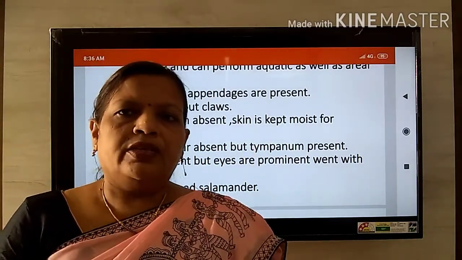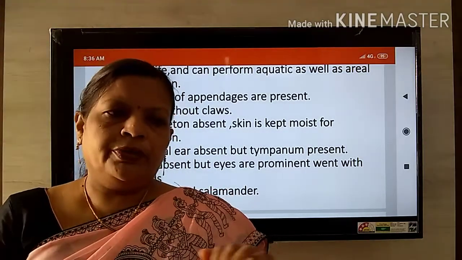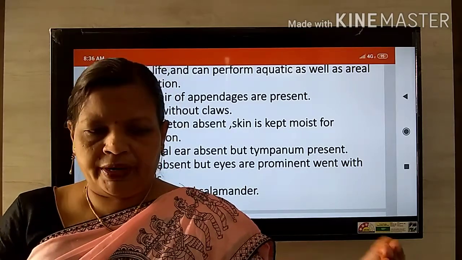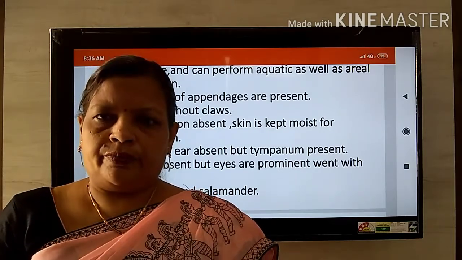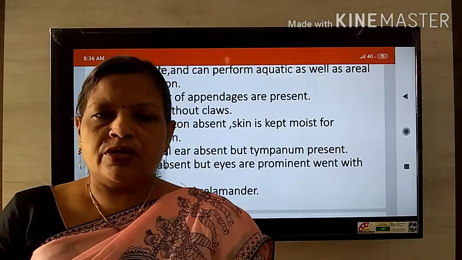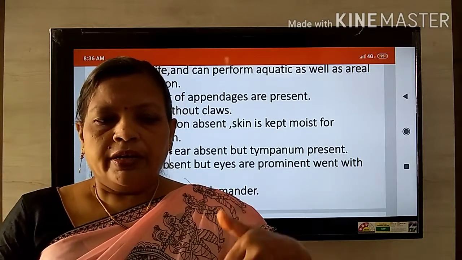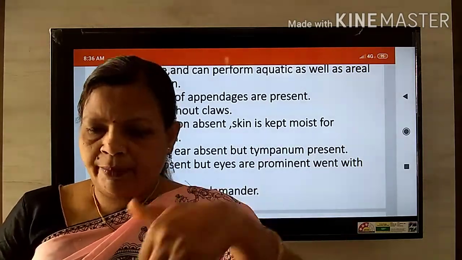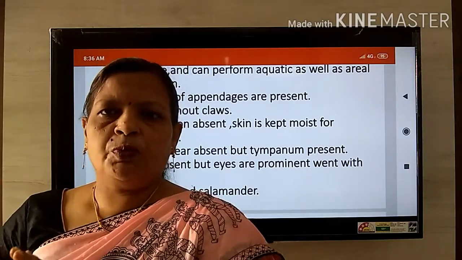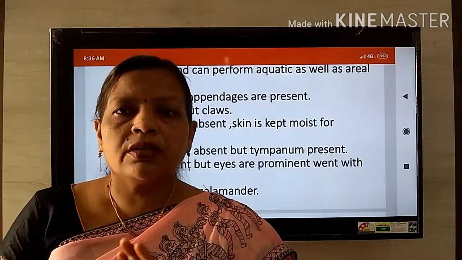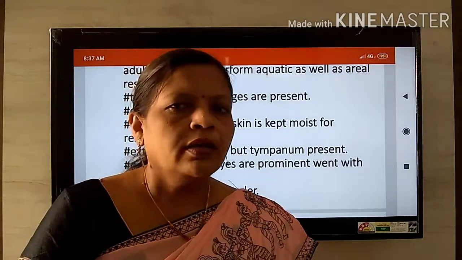We generally see this frog during the rainy days, but in the rest of the year the frog undergoes a resting period. That is the hibernation and estivation period, Shitakal Samadhi and Ushnakal Samadhi. During the winter as well as during the summer days, it enters deep inside the soil, forms a burrow and remains at that place. During this period, it respires with the help of skin also, cutaneous respiration. In the case of the frog, three types of respiration are present.